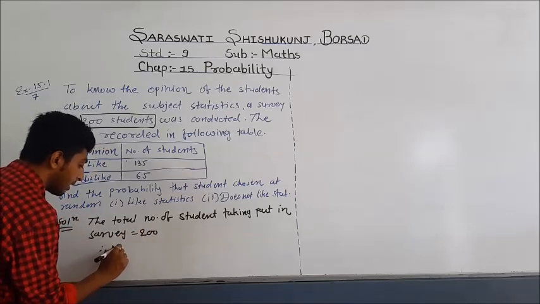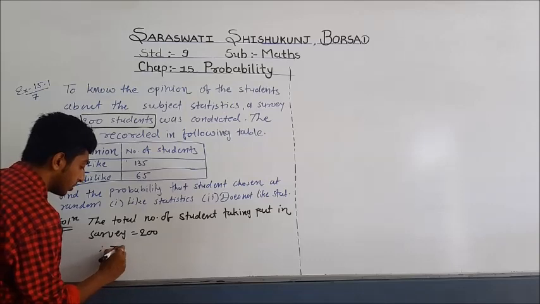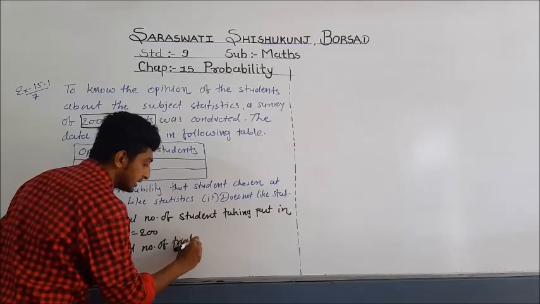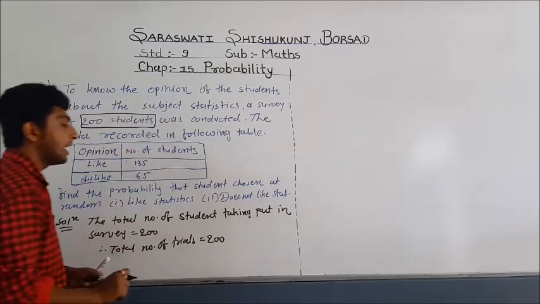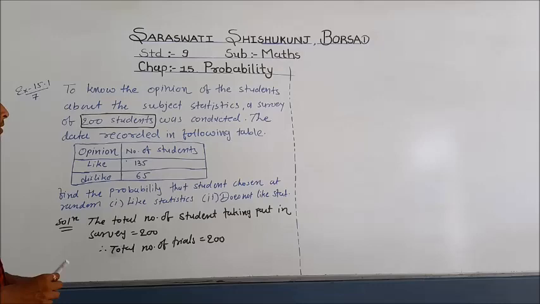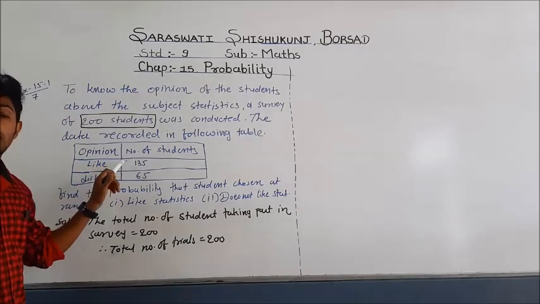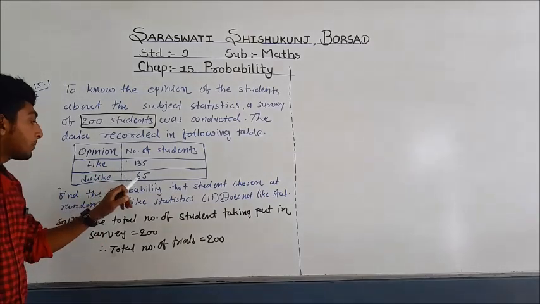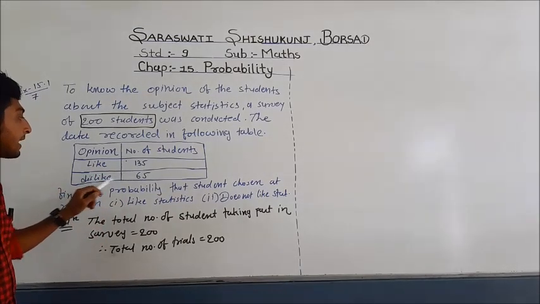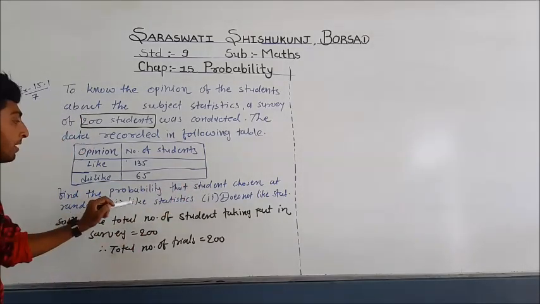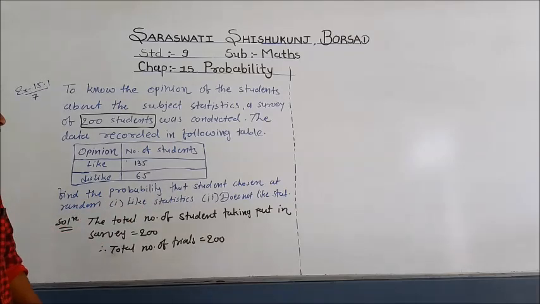Therefore we can write total number of trials equal to 200. Now let us move further. What we have is given that the data is given in the following table. Opinion: the number of students who like statistics is 135, and the number of students who do not like the statistics subject is 65. We have to find the probability that a student chosen at random likes statistics and another does not like statistics.